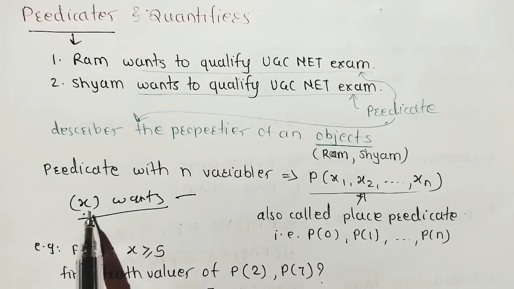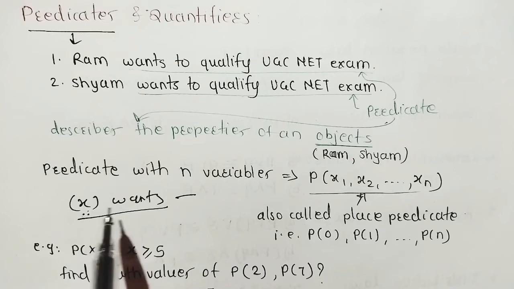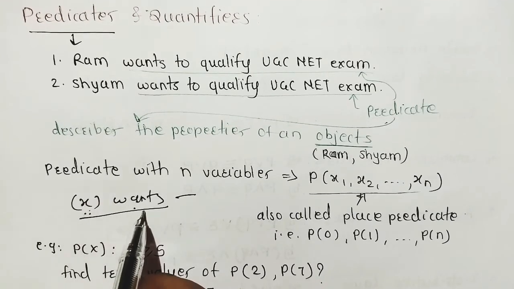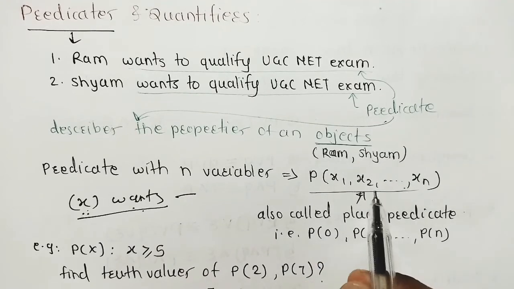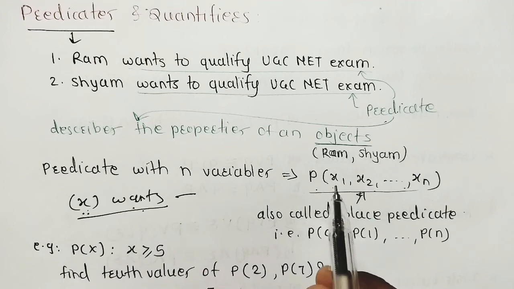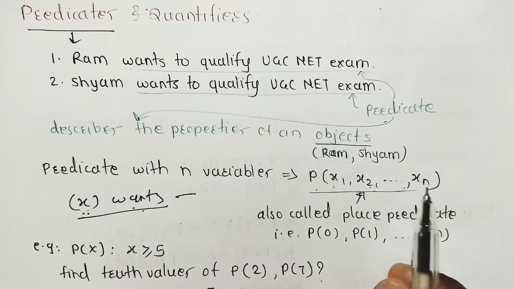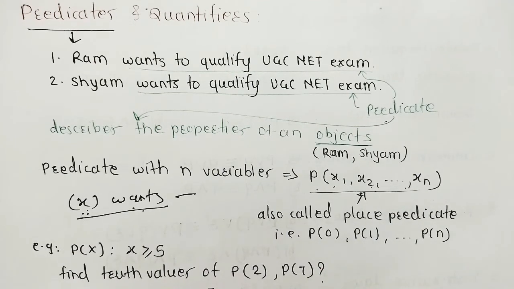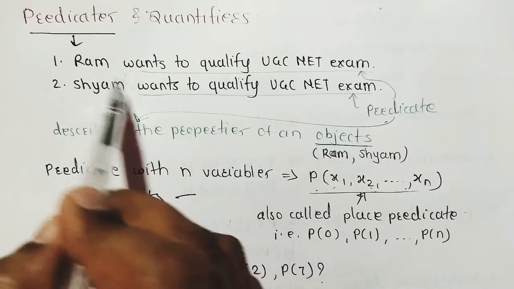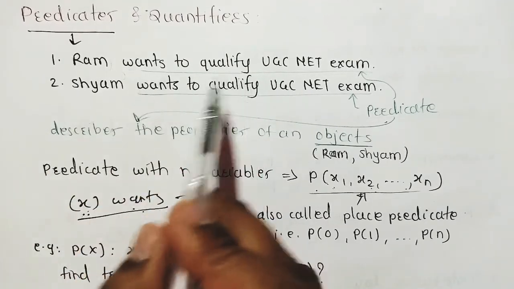We can apply n variables on this predicate. So this is called an n-variable predicate, also called n-place predicate, because this is x0, 1 up to n values, P of n. This is very simple. They are just describing the properties of an object. These are the objects and this is the property.